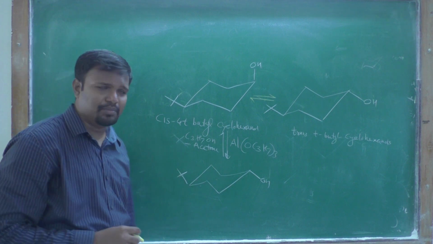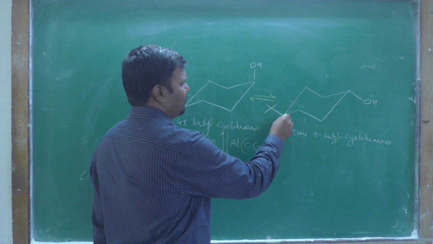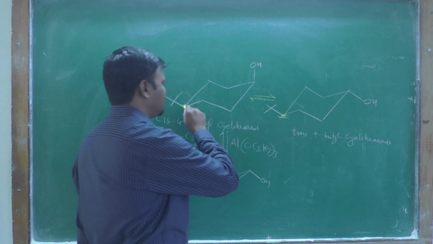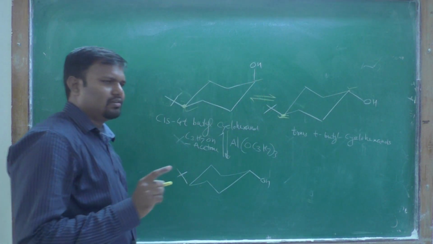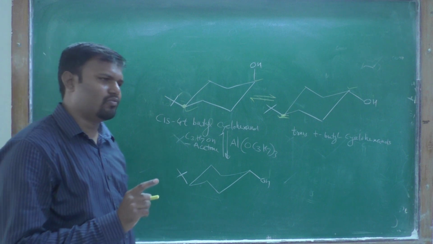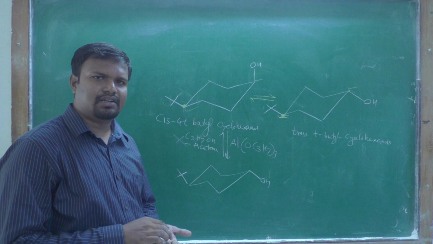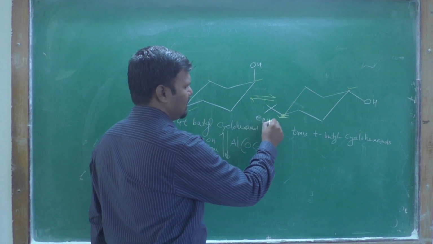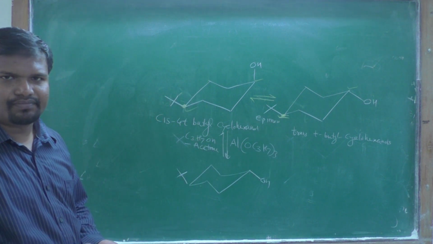Actually they are epimers, because there are two chiral centers, the configuration is the same and only one configuration at one carbon is changed, then they are epimers. Both of these two are epimers of each other, and these epimers are interconvertible.